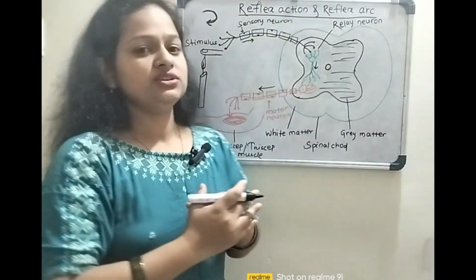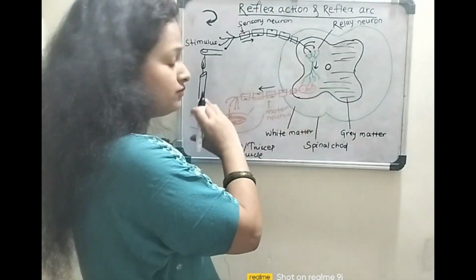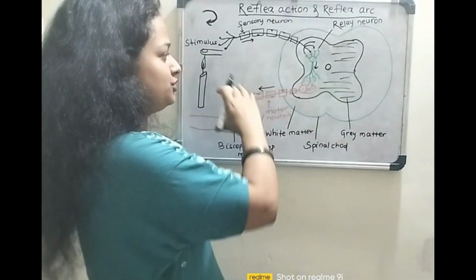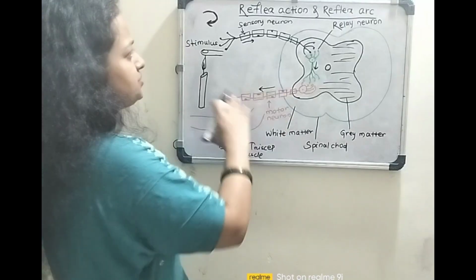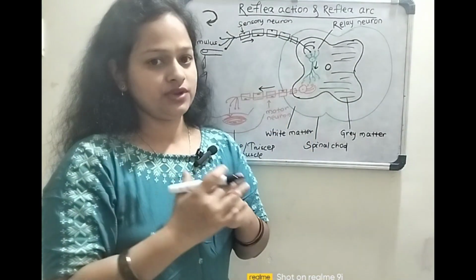As the reflex action occurs without the knowledge of the brain, after the completion of the action, the brain knows about this function. So in this way, the reflex action completes its pathway.